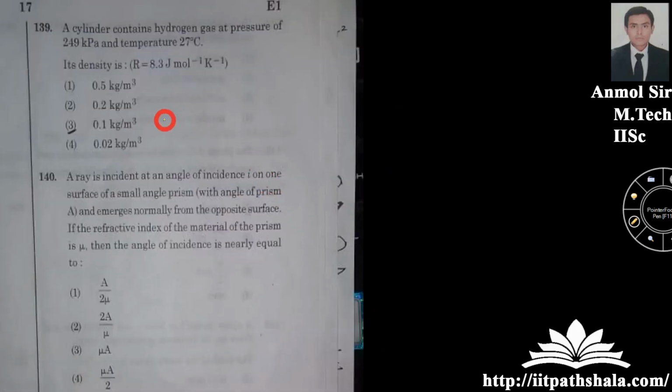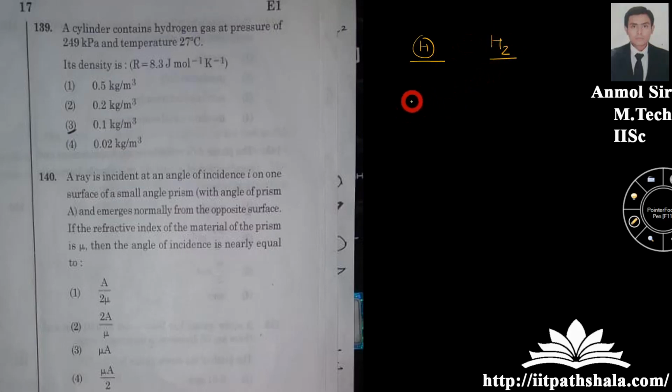A cylinder contains hydrogen gas at a pressure of 249 kilopascal at temperature 27 degrees Celsius. In this question, various students have made a mistake because they considered hydrogen as H only. But hydrogen cannot exist as H only, it exists as H2.